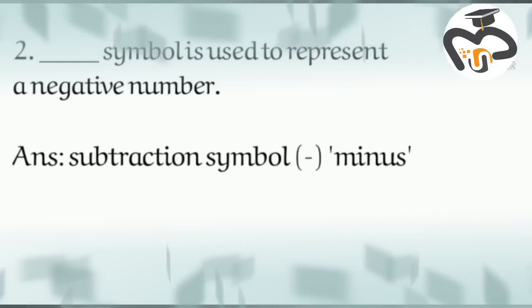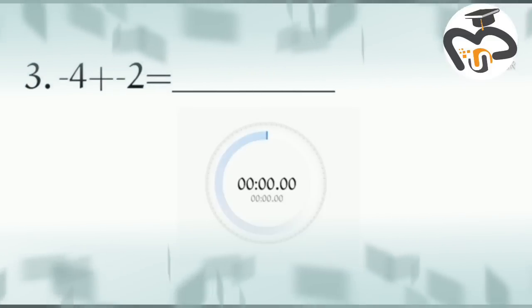Answer: subtraction symbol, minus. 3. Negative 4 plus negative 2 is equal to dash.